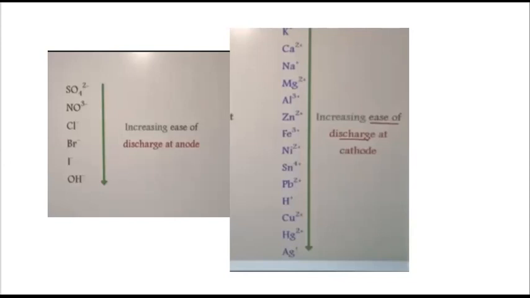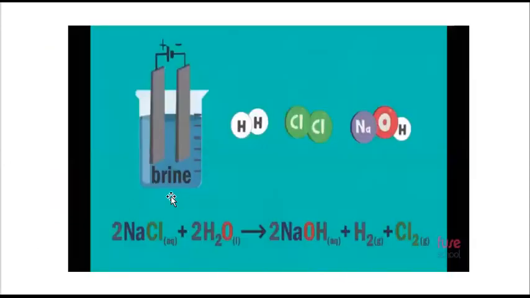Let me now discuss the final reaction, a kind of revision. This reaction which we did, how the brine solution dissociates and gives three different products: sodium hydroxide, hydrogen gas and chlorine gas.